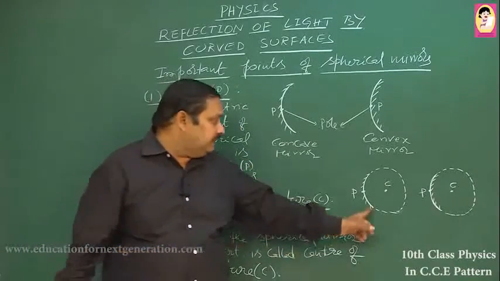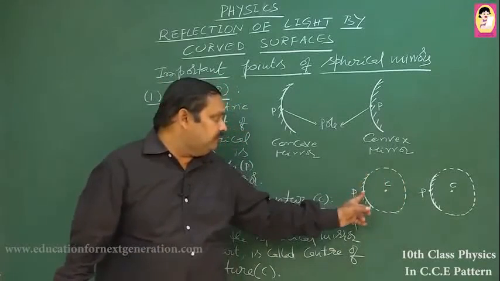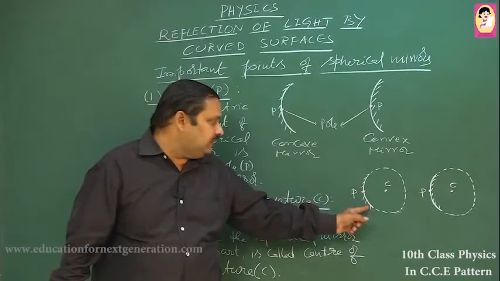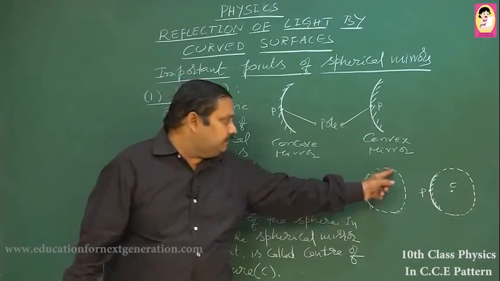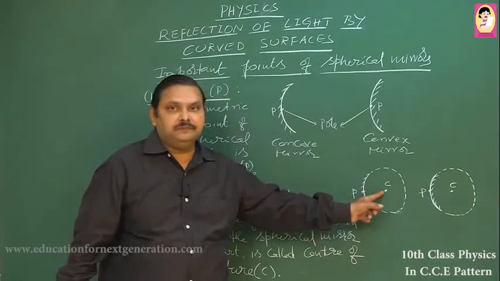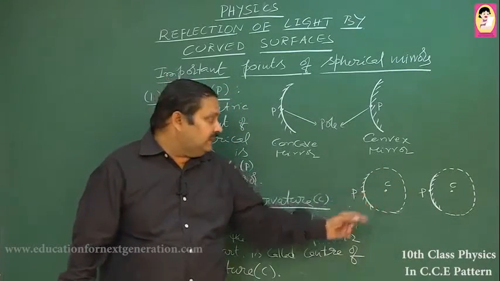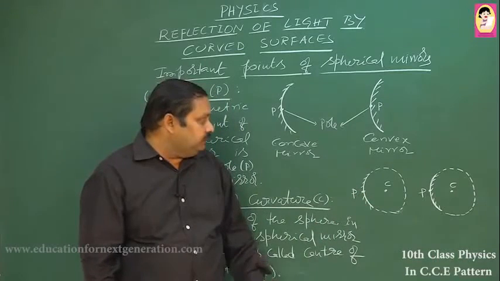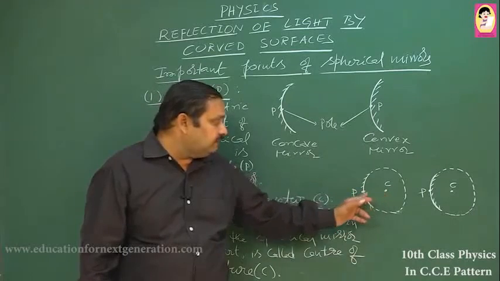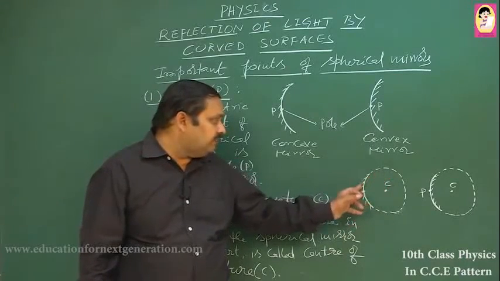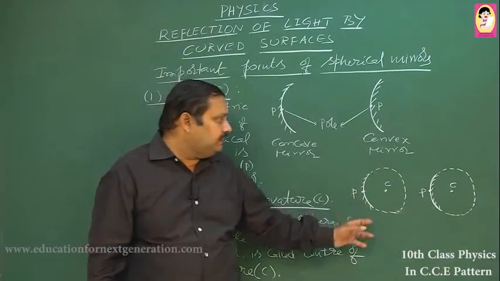Suppose this whole thing is a big sphere and this part is a concave mirror, and this sphere has its own center. The center of the sphere of which the concave mirror is a small portion is called the center of curvature of our concave mirror.